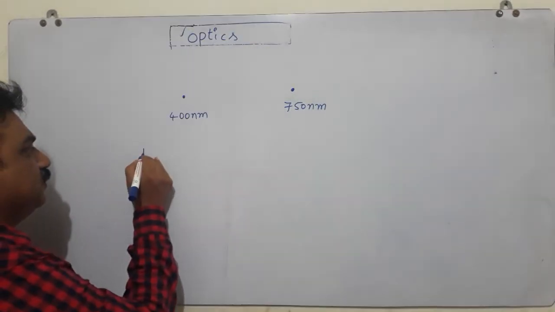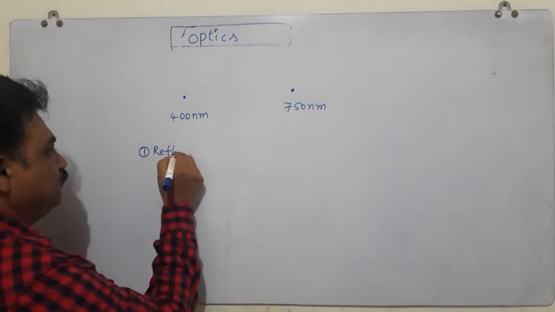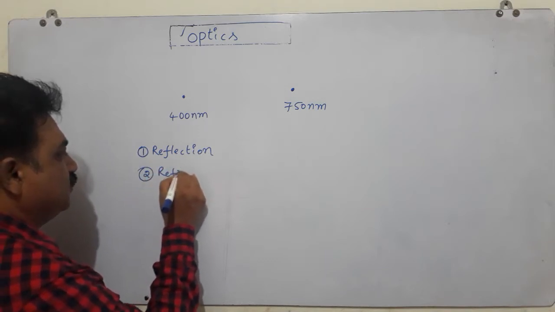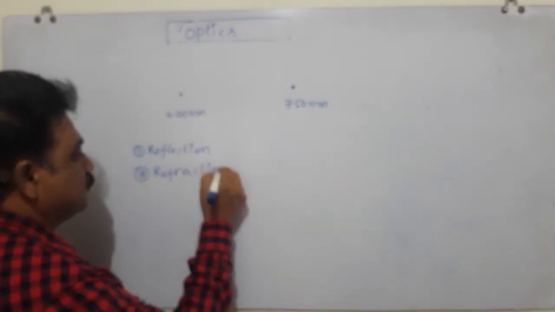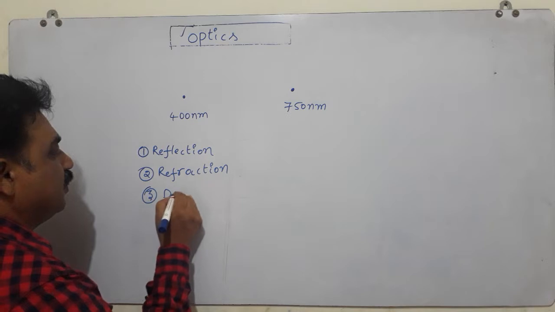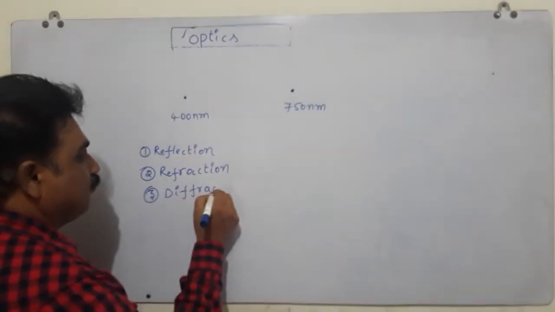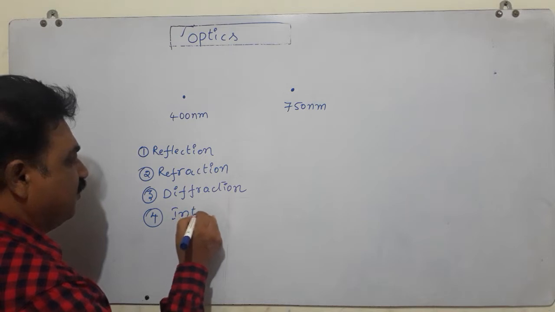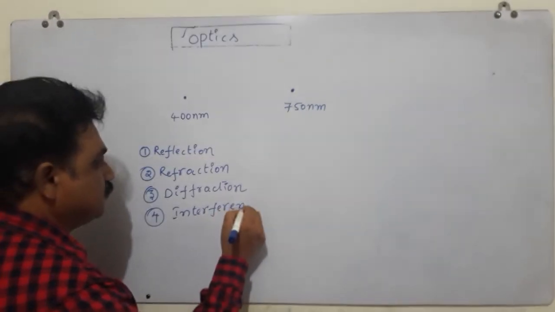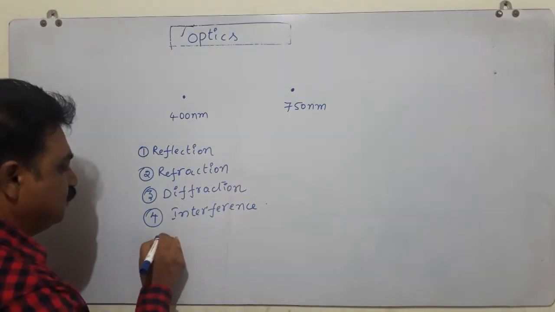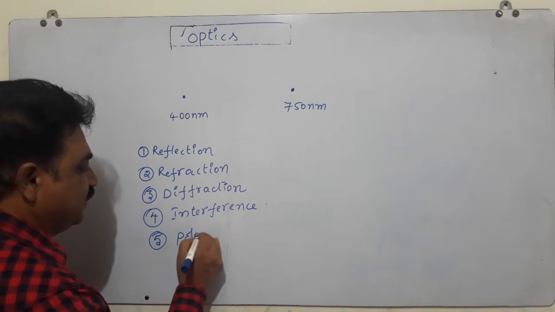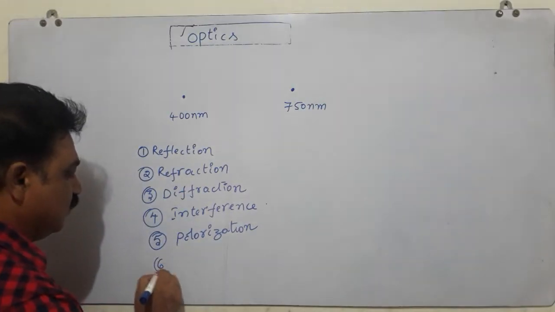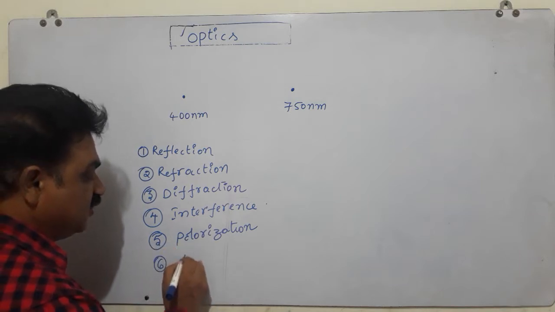The first one, reflection; the second one, refraction; the third one, diffraction; the fourth one, interference; the fifth one, polarization; and the sixth one, dispersion of light.